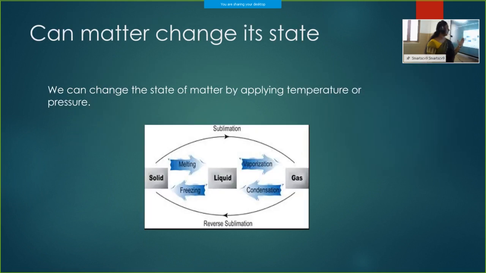This is a summary. A solid will melt and be transformed into liquid. If we apply heat to a liquid, it will become gas by vaporization. If we reduce the temperature, gases will condense and become liquid. If we decrease the temperature further, it will freeze and convert into solid. If we increase the temperature of a solid, it can go directly into the gaseous state without becoming liquid. It is called sublimation. This is a reversible process.